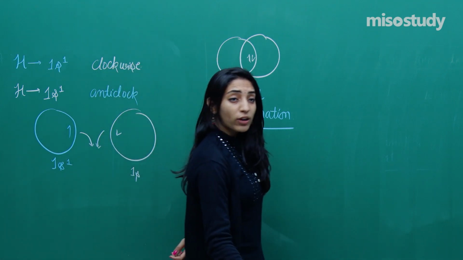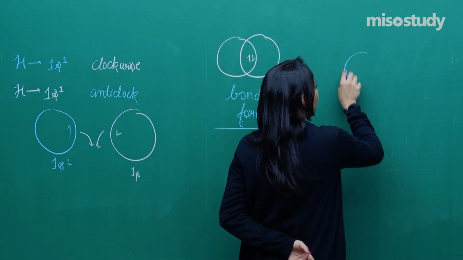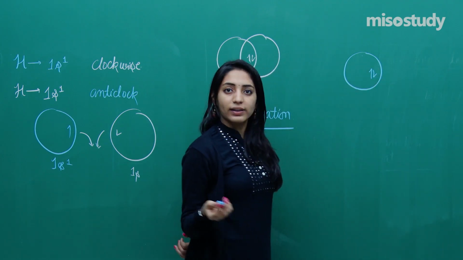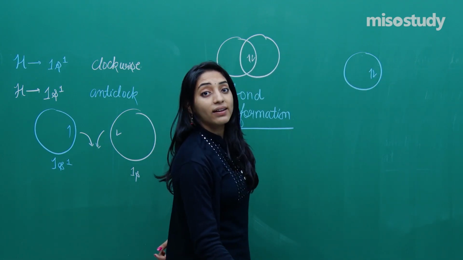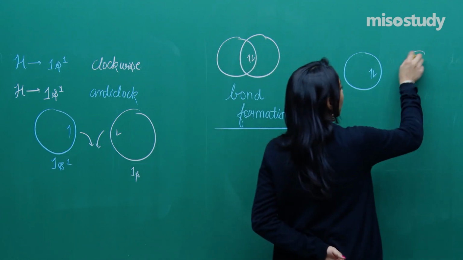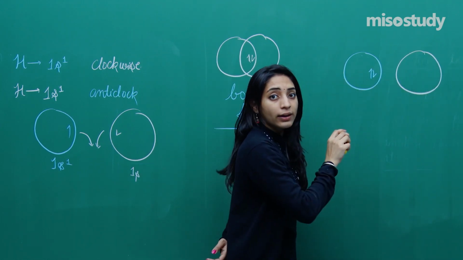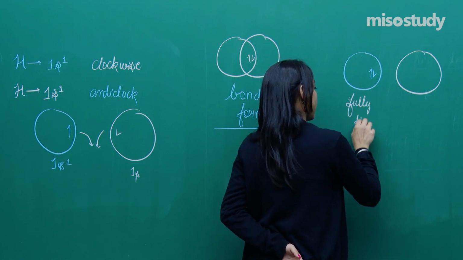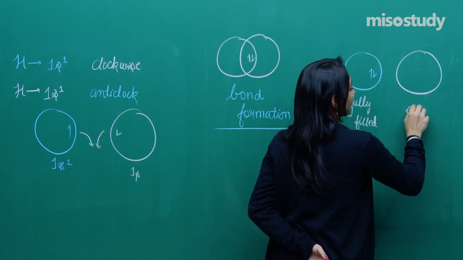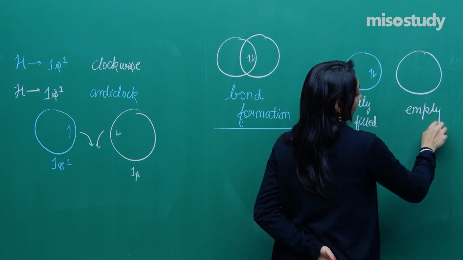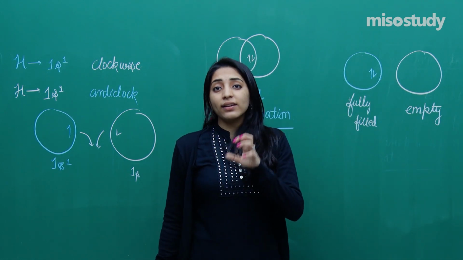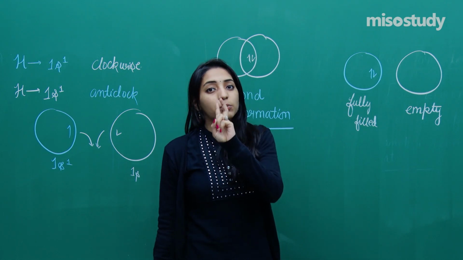Now this is also possible that the orbital of one atom has both the two electrons, right? This is possible. And another atom which is coming has no electron at all. Fine. So this is fully filled and this is empty. So when fully filled is here, see, the new orbital which will be formed should be having a maximum of 2 electrons.